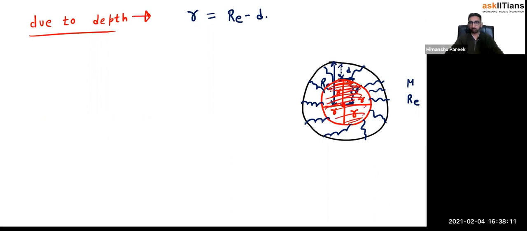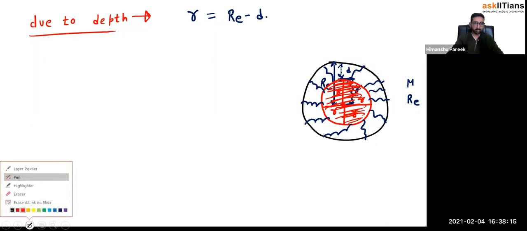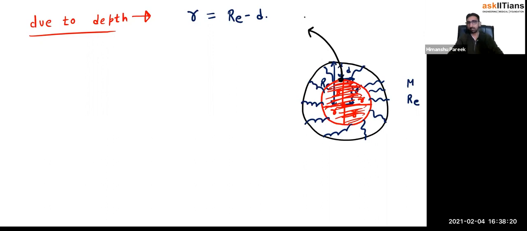Okay. So we want to calculate the gravitational field intensity at a point P. For that, I have just drawn an imaginary surface, the red color surface, with the red color mass and the blue color mass. Mass is everywhere. I have just, for my imagination, divided this into two sections.